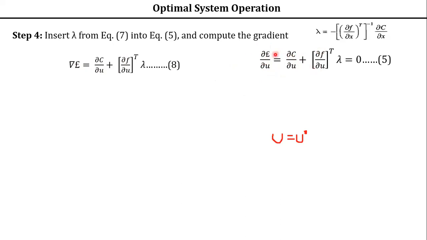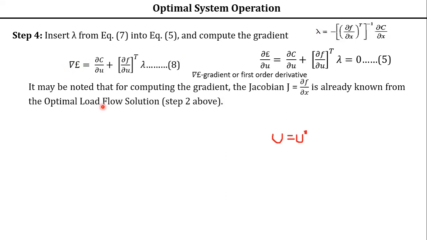Why? When this function, that is equation 5, after replacing lambda with this value, it will become the gradient. Before substituting lambda, it is not a gradient, it is just a first order partial derivative. Is it clear? Only after substituting lambda do you get the gradient of your Lagrangian function. So what is it? Gradient or first order derivative.